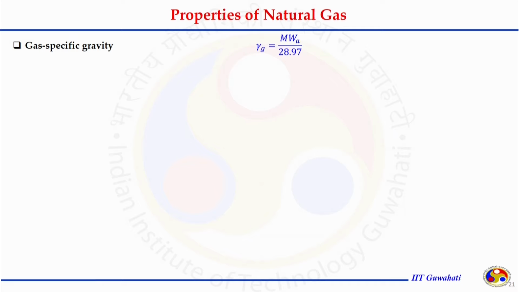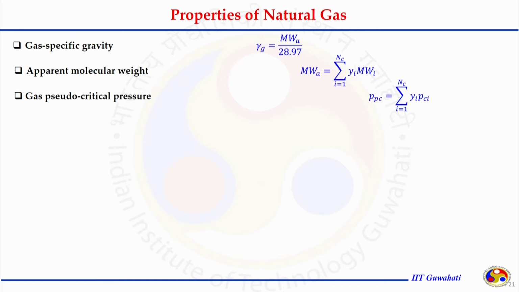Let us see in summary what we learned today. The specific gravity of the gas is simple: the apparent molecular weight divided by the molecular weight of air. Apparent molecular weight can be calculated if the mole fractions of the individual components are known. Pseudo critical properties, pressure as well as temperature, can be determined from the known composition, or mole fractions, of the gas.